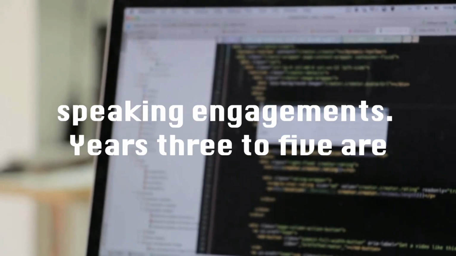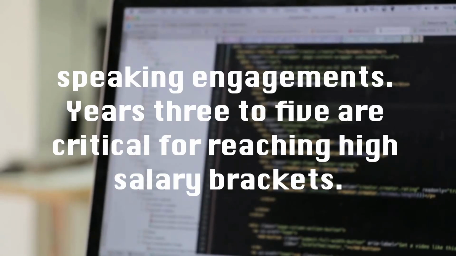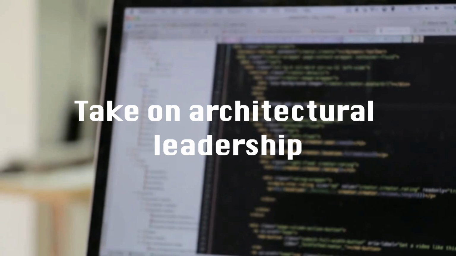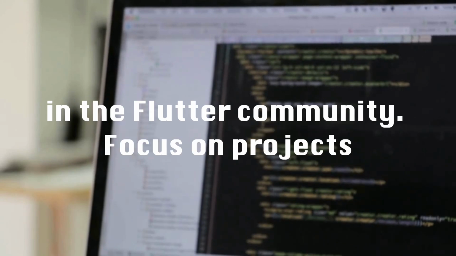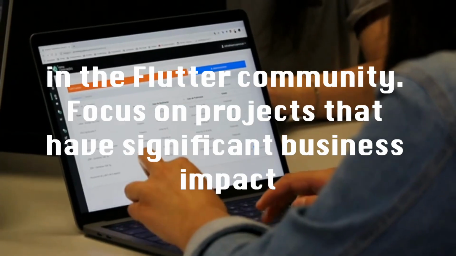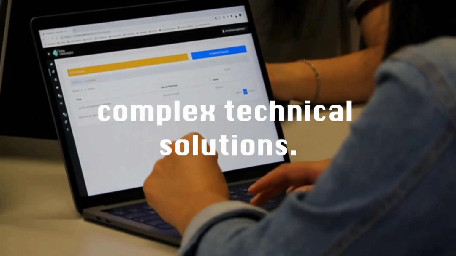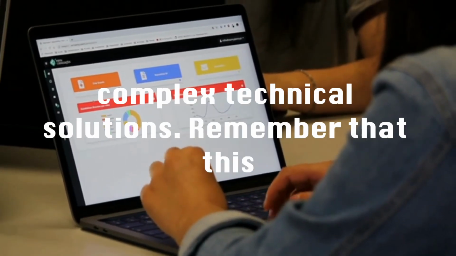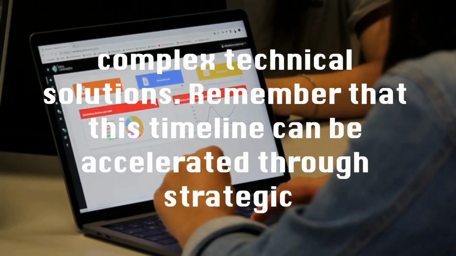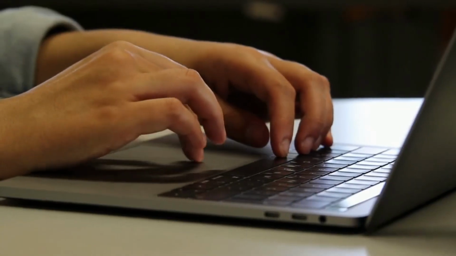Years 3 to 5 are critical for reaching high salary brackets. Take on architectural leadership roles, drive technical decisions, and build thought leadership in the Flutter community. Focus on projects that have significant business impact and require complex technical solutions. Remember that this timeline can be accelerated through strategic moves and exceptional performance.